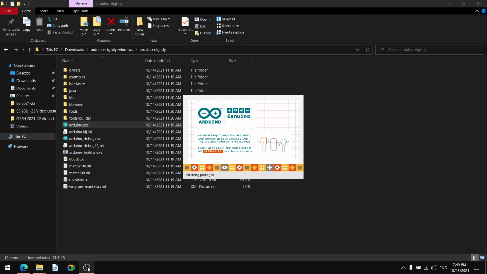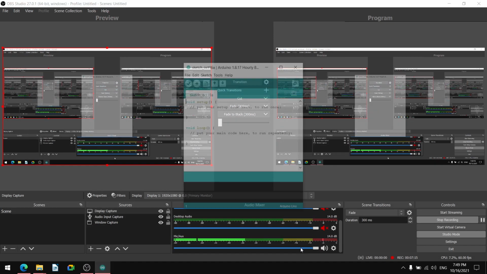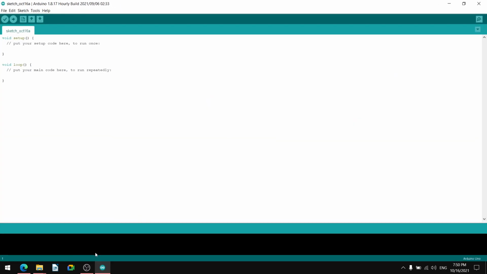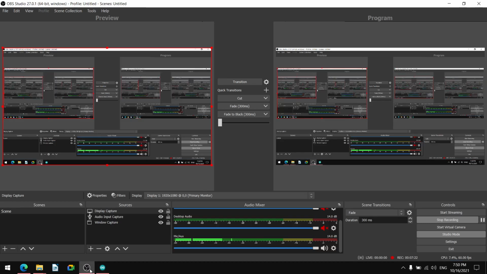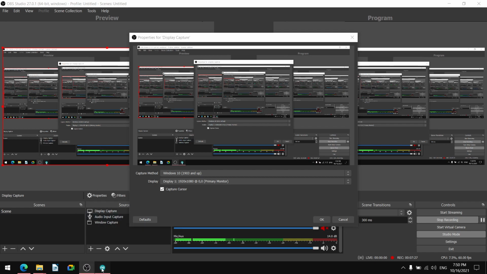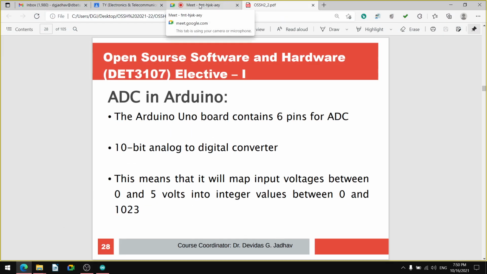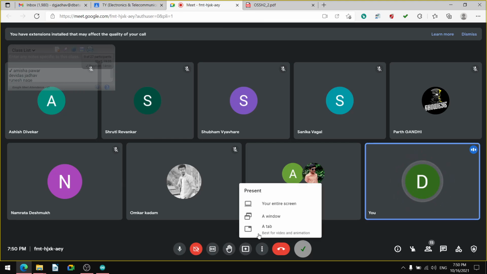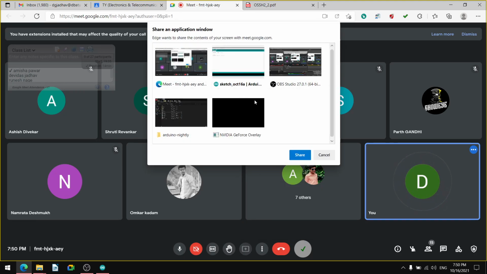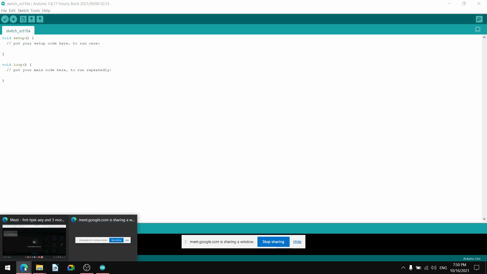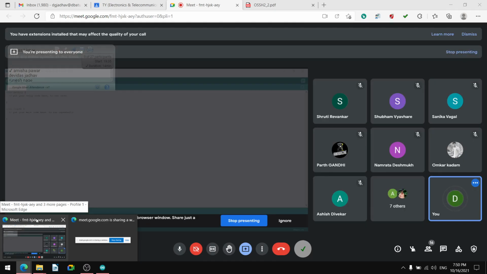Okay, I have launched it. So this is the window which I am trying to show you. Let me show that window. Hope you are having this window now. I have shared it with you.